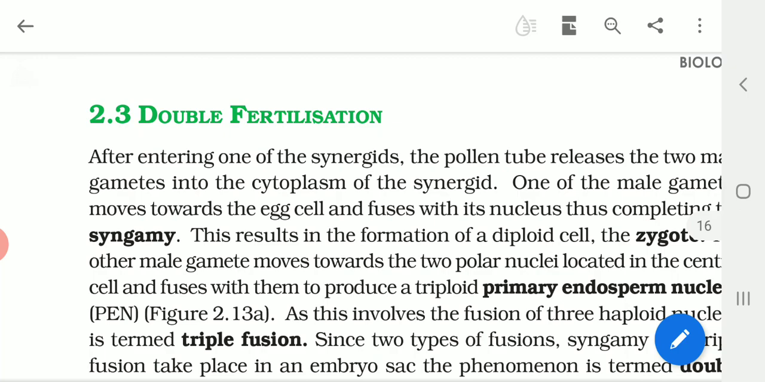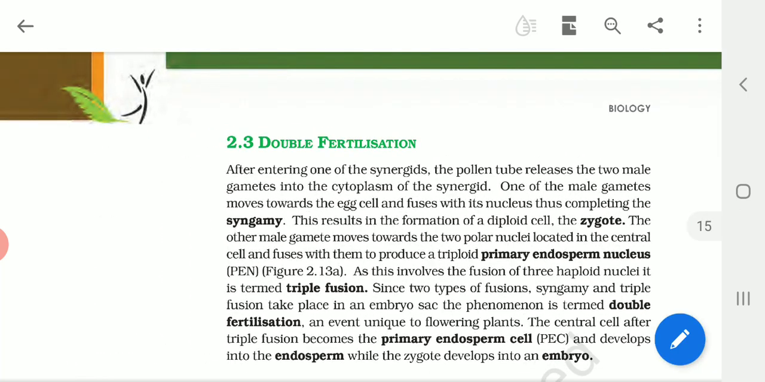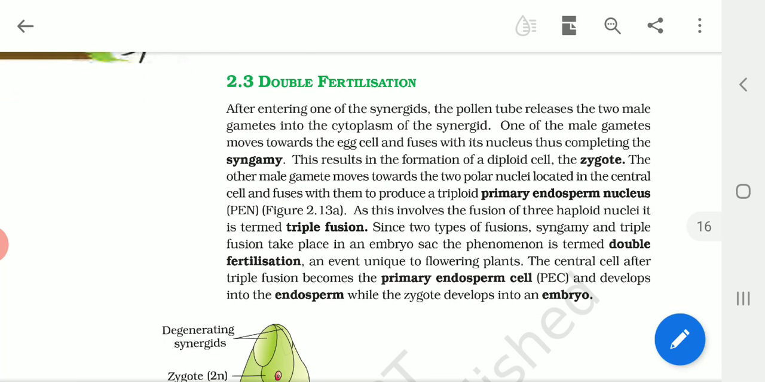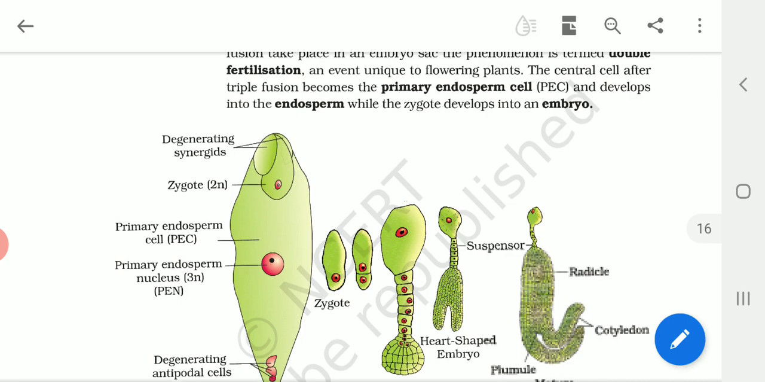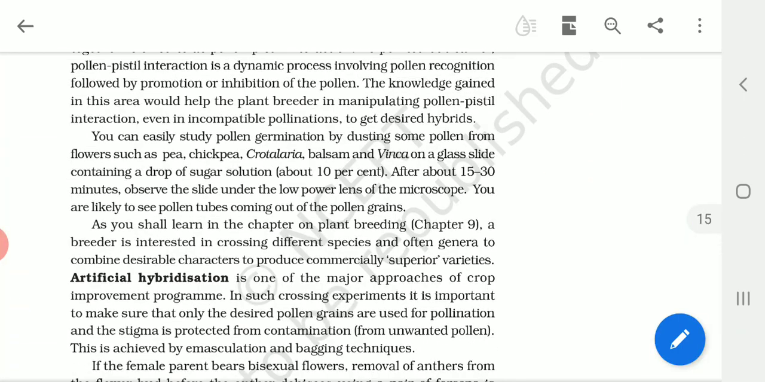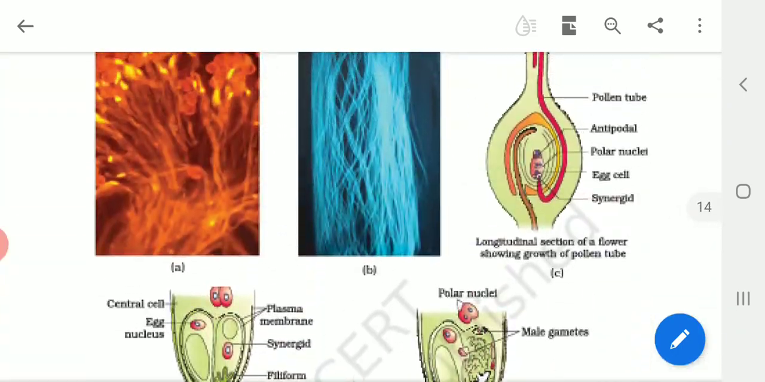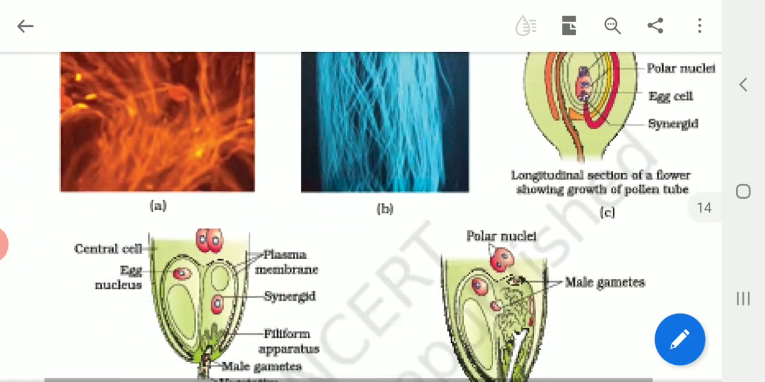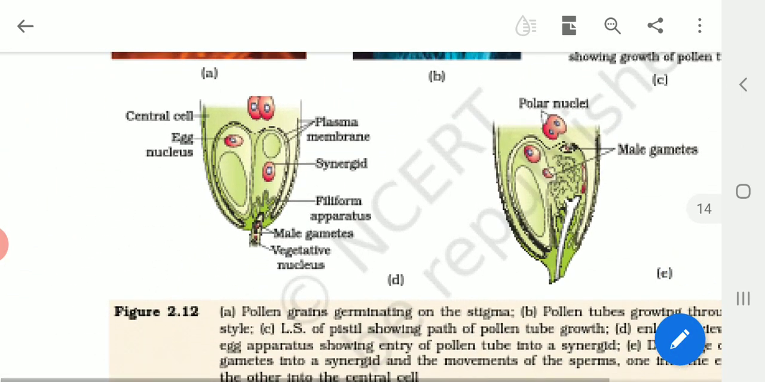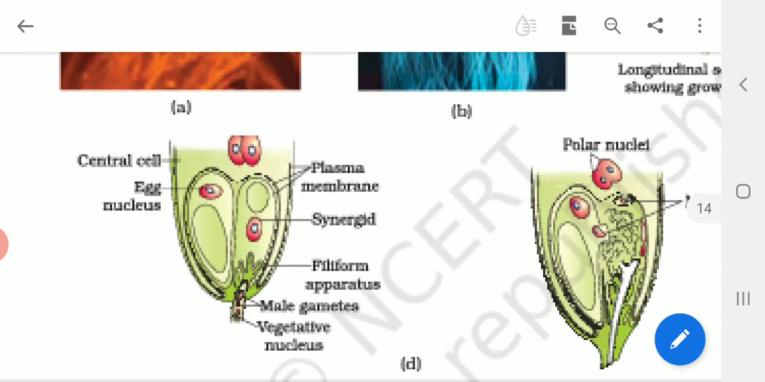Children, now let us see the next aspect called double fertilization. Why is it called double fertilization? It's very simple to understand because already in class 10th we have learnt about double fertilization. Let us go back to the diagram once again. Now look at the diagram, what is happening here?